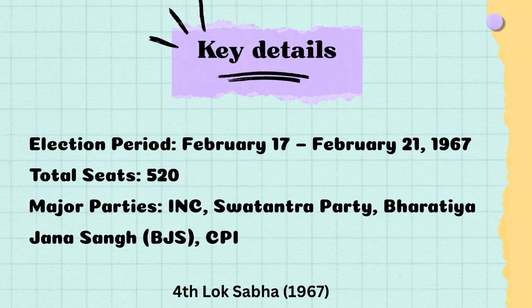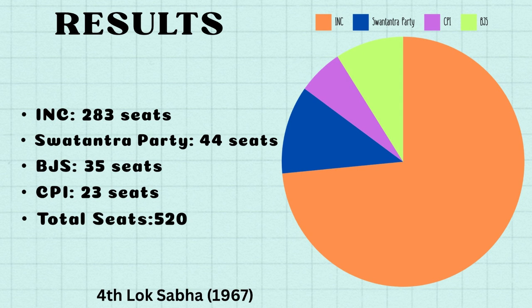The key details of the fourth Lok Sabha elections are: election period started from February 17 to February 21, 1967, and the total number of seats increased up to 520. The major parties included INC, Swatantra Party, Bharatiya Jana Sangh BJS, and the CPI. The results of the Lok Sabha election of 1967 were: INC won 283 seats out of 520, Swatantra Party gained 44 seats, BJS won 35 seats, and the CPI won 23 seats.